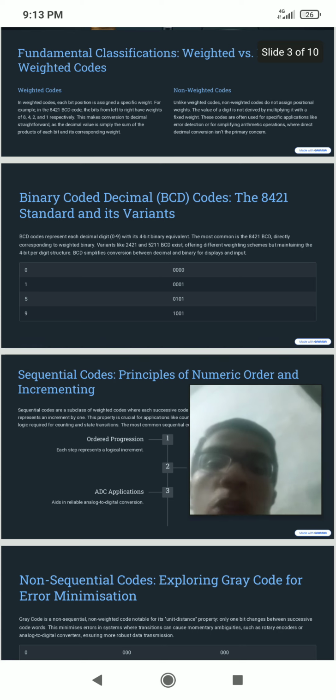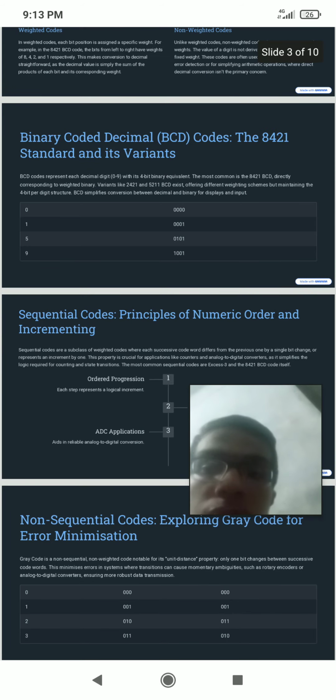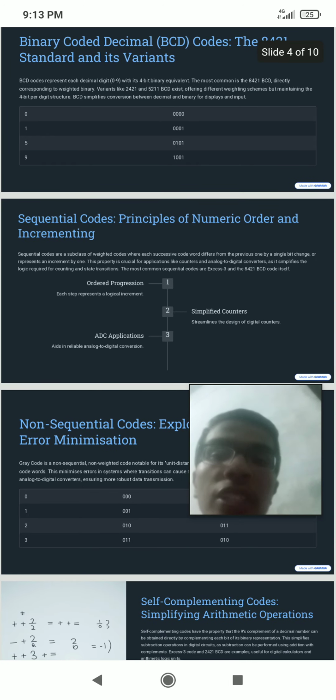In weighted code, there is another example: 8421 code. For 0, we represent 0000. For 1, we represent 0001. For 5, we represent 0101. For 9, we represent 1001.